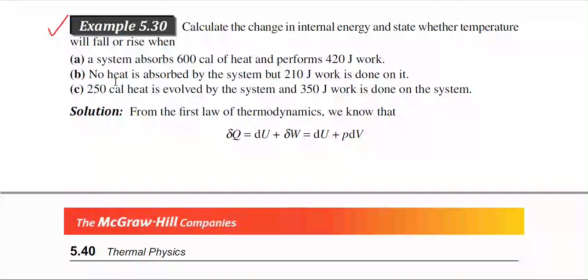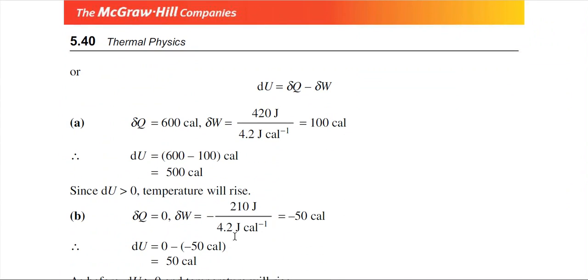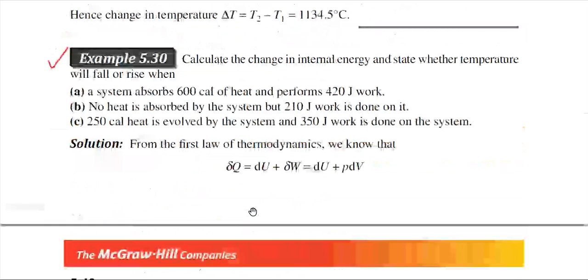Now case B. No heat is absorbed by the system, but 210 joule work is done on it. So delta Q is equal to 0. Why is it 0? Because no heat is absorbed. Next, 210 joule work is done on the gas.